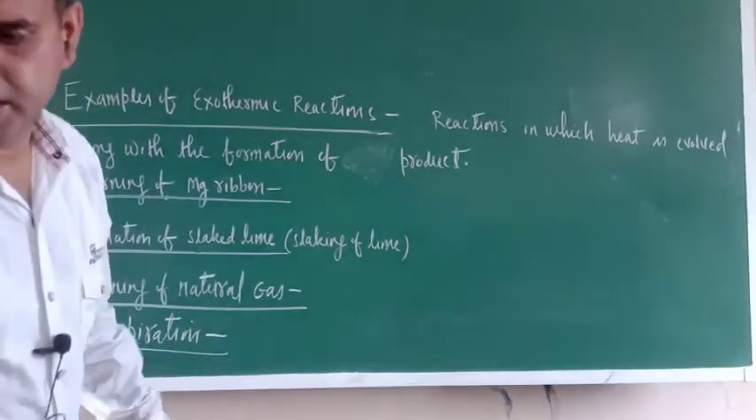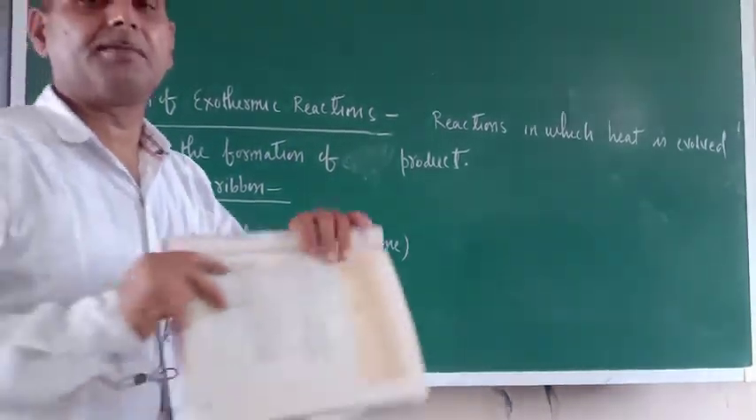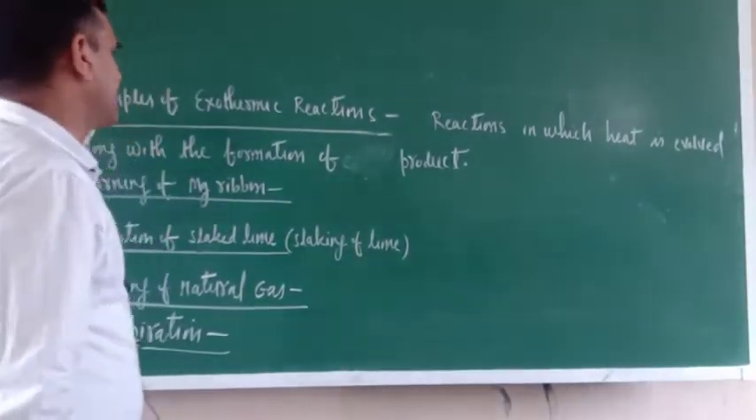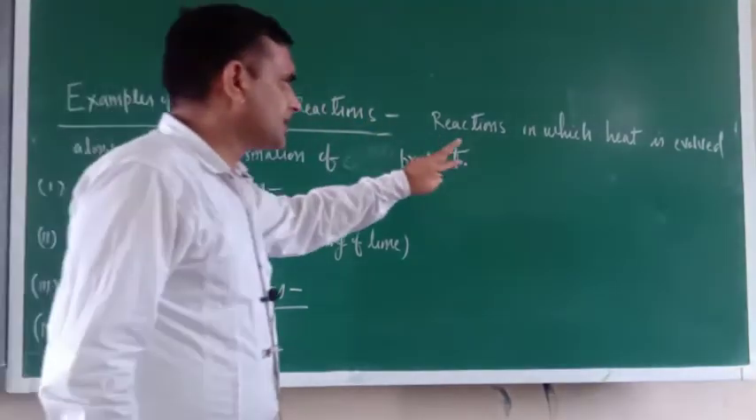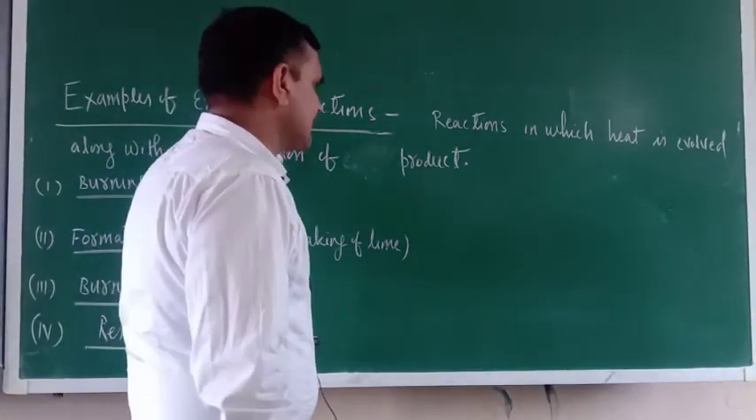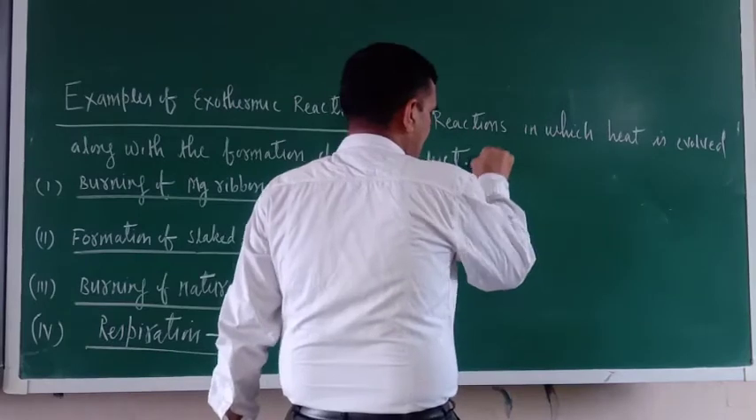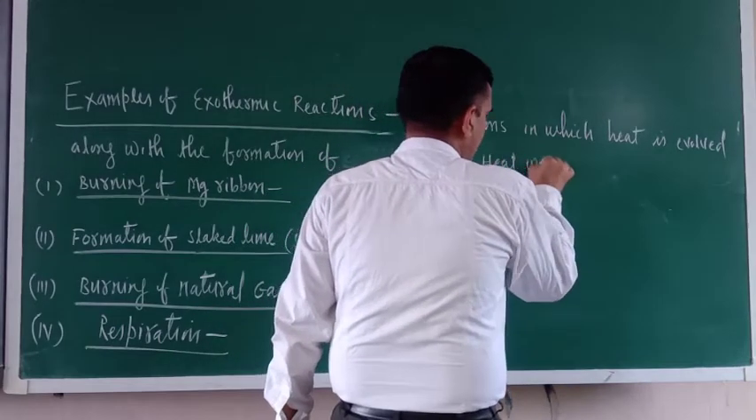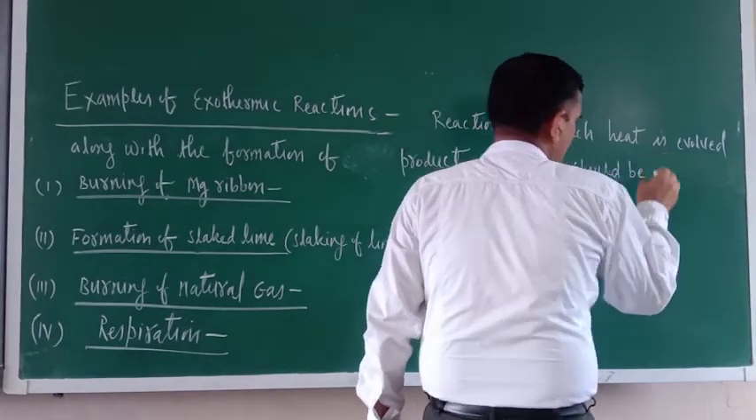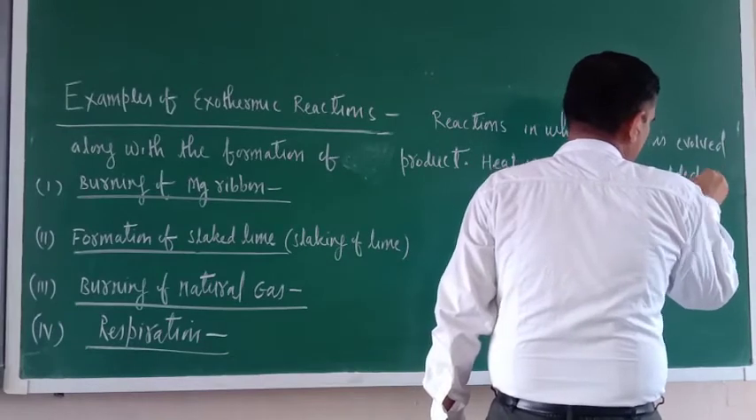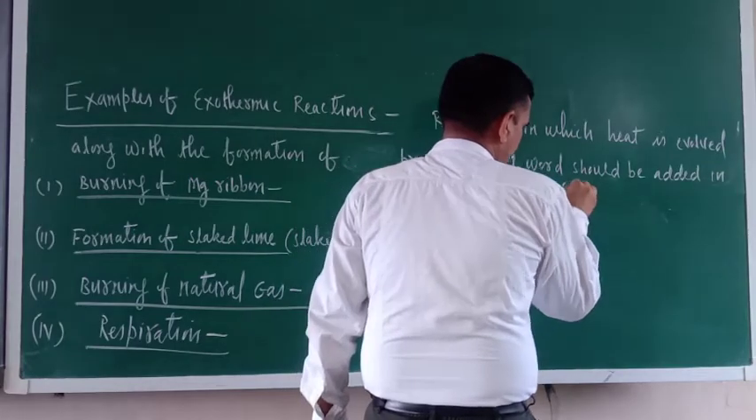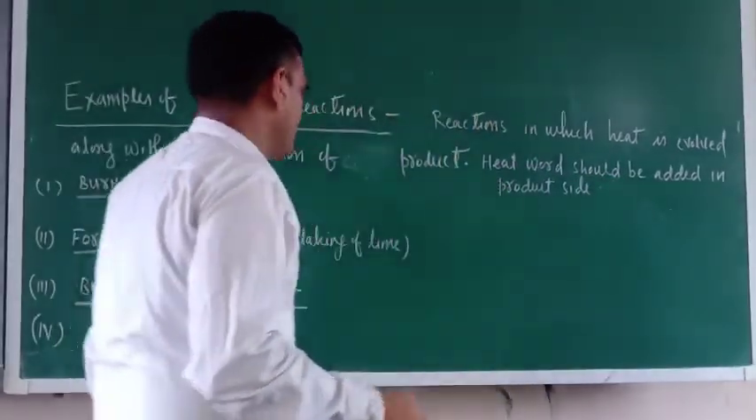It is given in the NCERT book as some examples of exothermic reactions. So what are exothermic reactions? A reaction in which heat is evolved along with the formation of product is called an exothermic reaction. And here the word heat should be added on the product side.